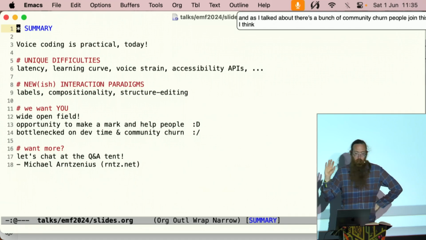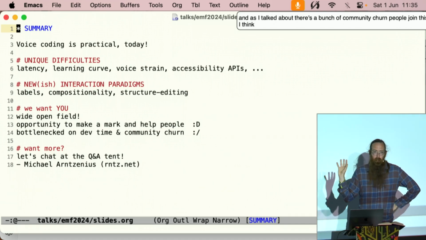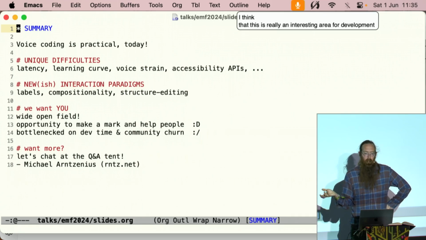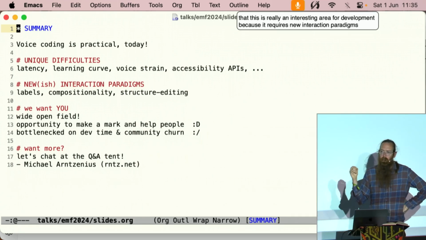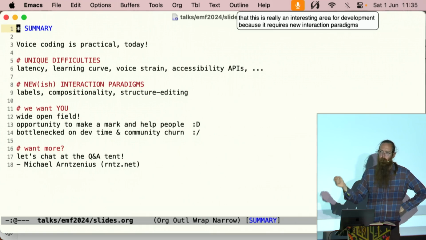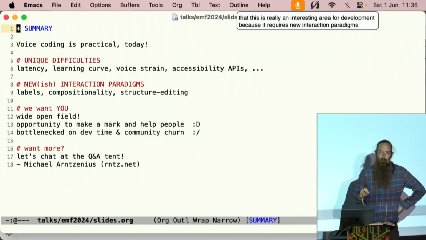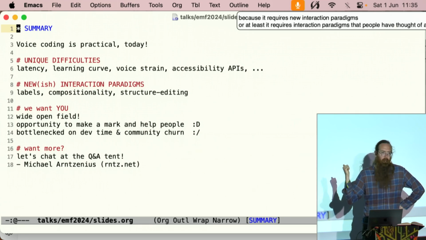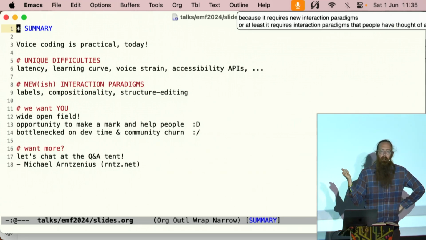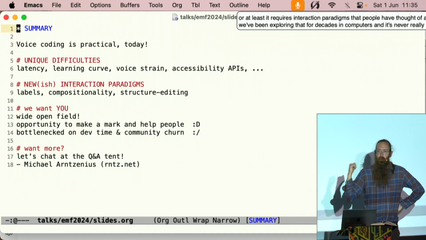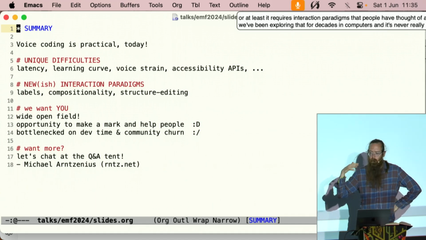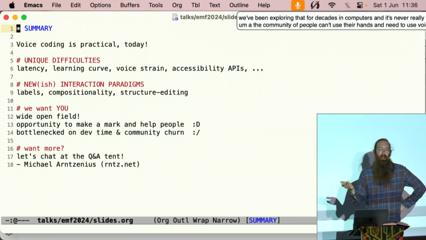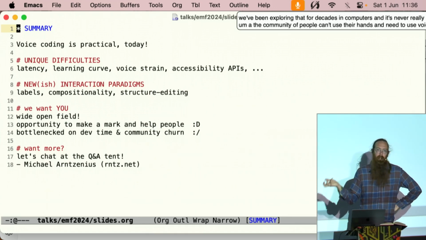I think that this is really an interesting area for development because it requires new interaction paradigms, or at least it requires interaction paradigms that people have thought of and then didn't pursue. For example, structure editing, we've been exploring that for decades in computers and it's never really been popular. The community of people who can't use their hands and need to use voice, it's a necessity, it's not a nice to have, right? We really need these high-level editing commands.